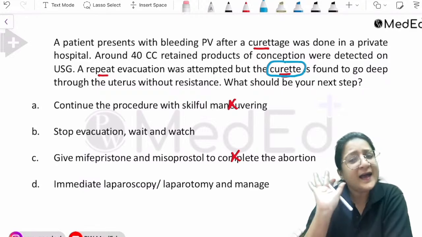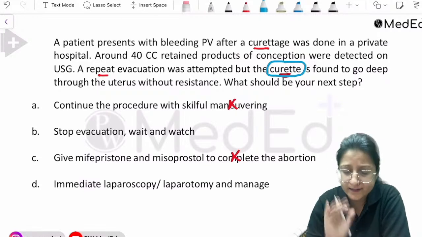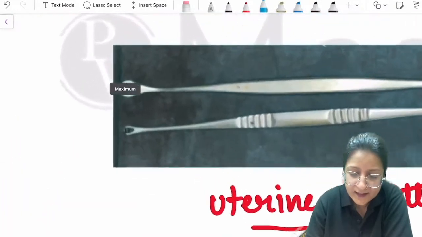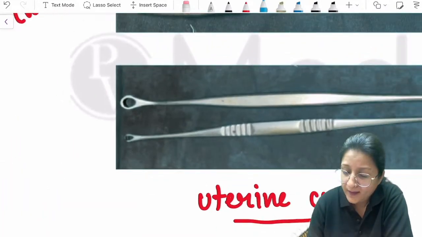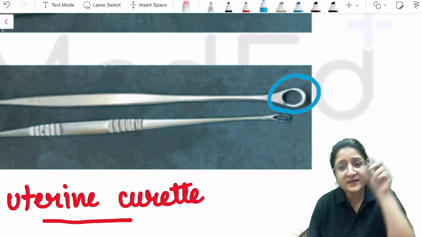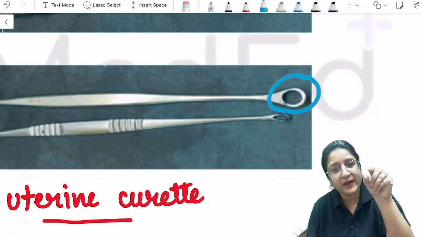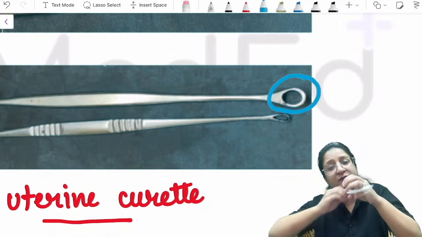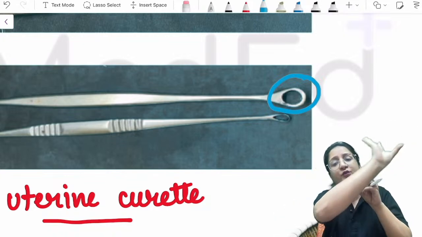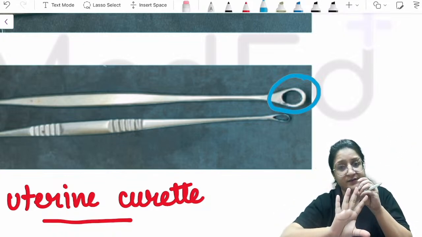Okay, let's just have a look at what the curette is. Let's go back and have a look at this instrument. This is the curette. Look at this end, this hollow end in the curette. Now when we perforated, this hollow end has gone through and through the uterus into the pelvic cavity.